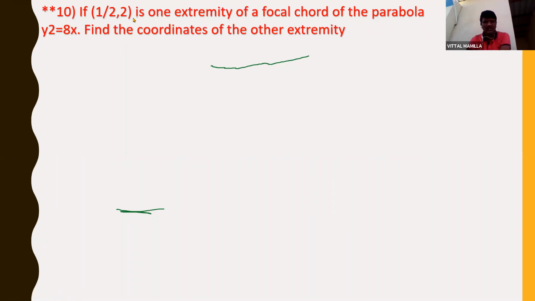If (1/2, 2) is one extremity of a focal chord of the parabola y square is equal to 8x, find the coordinates of the other extremity. This is an important problem, students. So in this, what we will use is the condition for a focal chord: t1 into t2 is equal to -1. This is the condition for a focal chord. Okay, let us solve this.